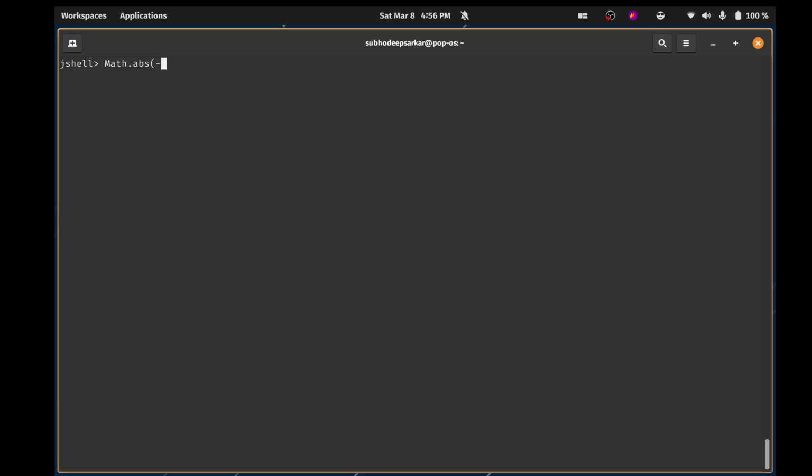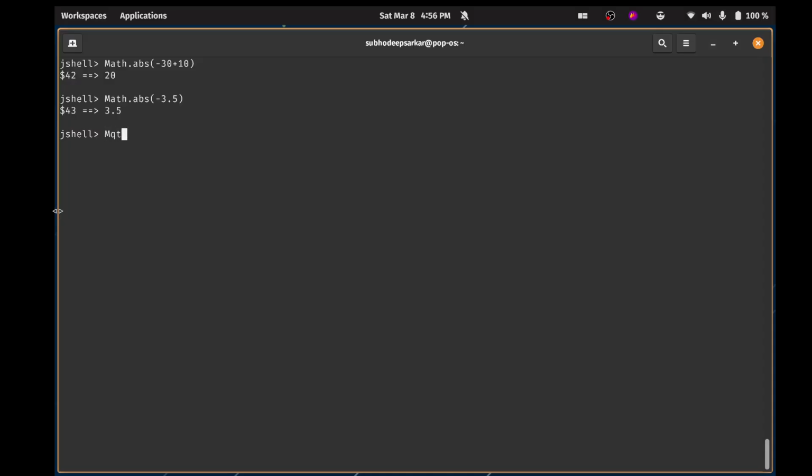Math.abs of -30 plus 10, 20, and it is always going to give you integer only. What about if you say something like 3.5? It is going to give you 3.5. Why? Because this is where there is method overloading happening. When you are giving it a float value or a double value, it is using that version of this method. When you are giving it the integer value, it is using that version of the method. So there is a method overloading going on, it looks like to me.